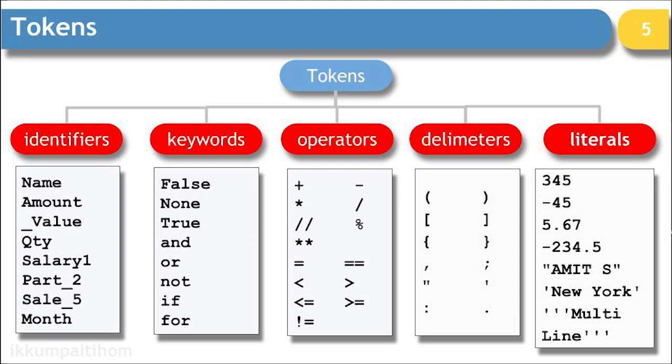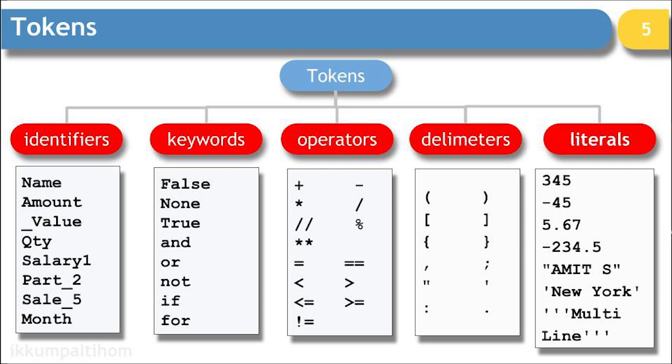When we talk about delimiters, delimiters are special symbols which help you to separate out or make a container kind of thing. So if you want to club a collection inside a particular group, then you can make use of a delimiter. If you want to separate out certain components inside the program, then you can use comma, semicolon.